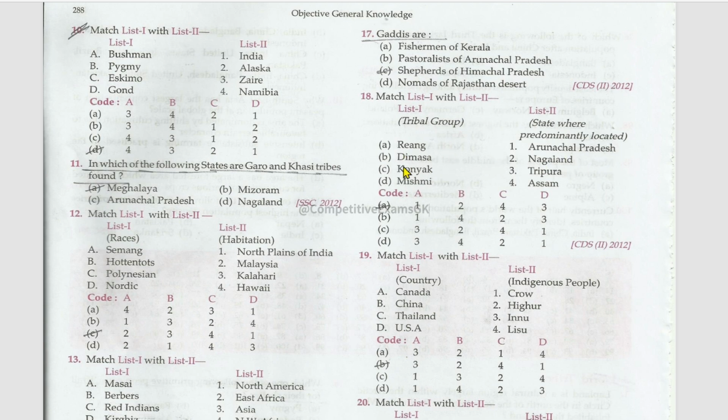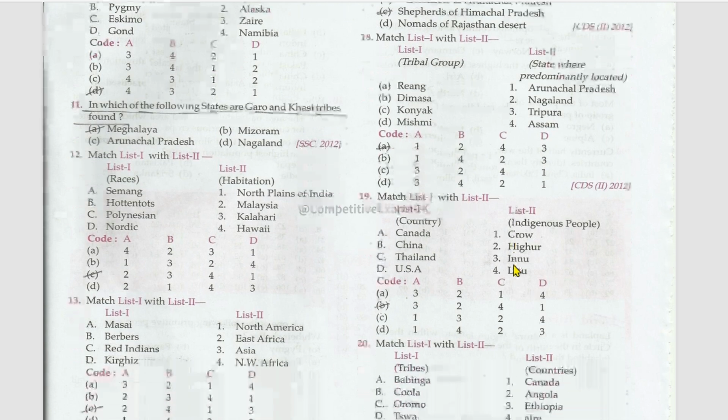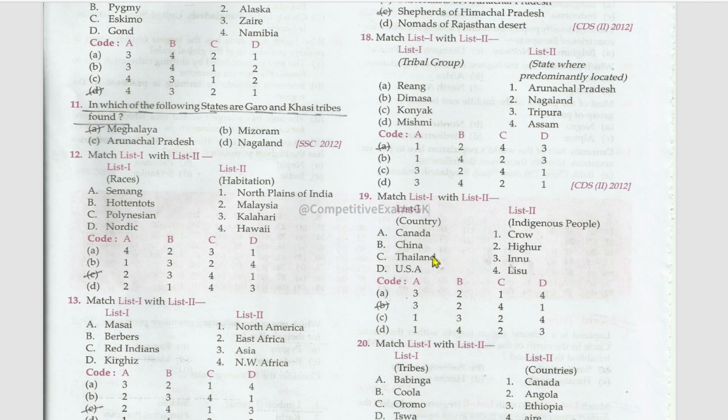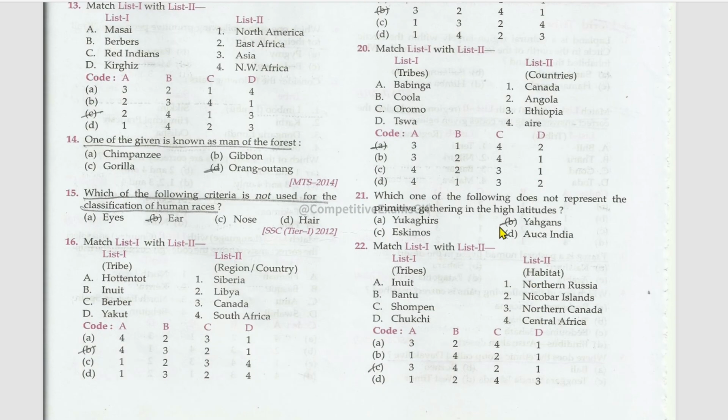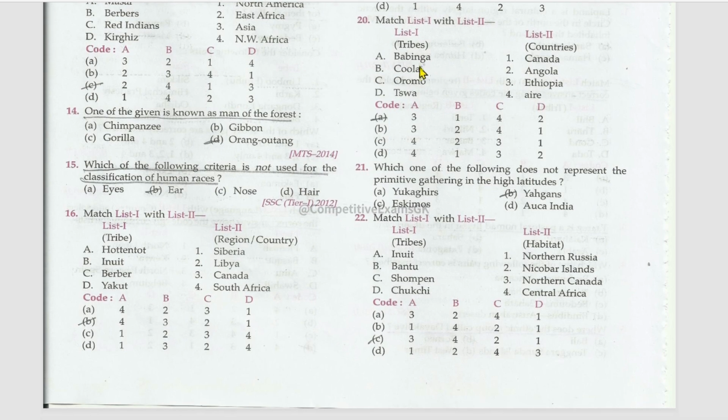Riang, Arunachal Pradesh; Dimasa, Nagaland; Konyak, Assam; and Mishmi belongs to Tripura. Next matching, countries and indigenous people. Canada, Innu; China, Uyghur; Thailand, Lisu; USA, Crow. Next matching, tribes and countries. Babinga, Ethiopia; Kula, Canada; Oromo, Angola.